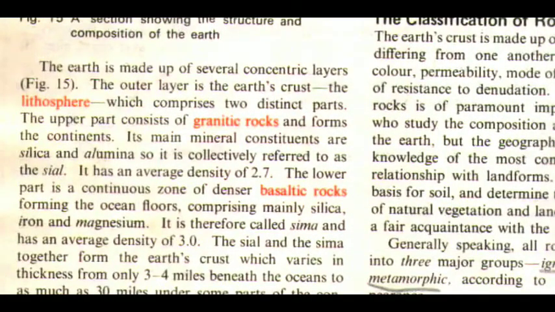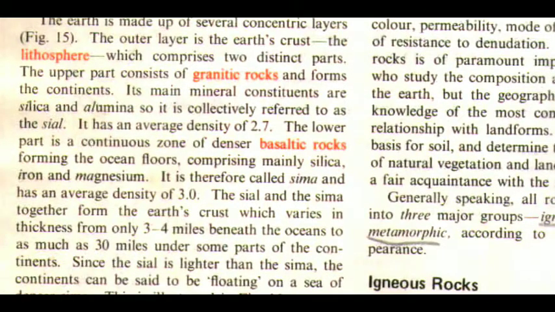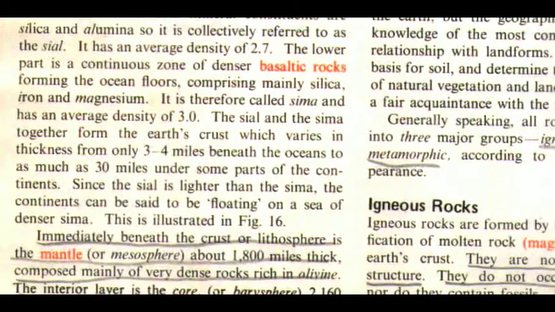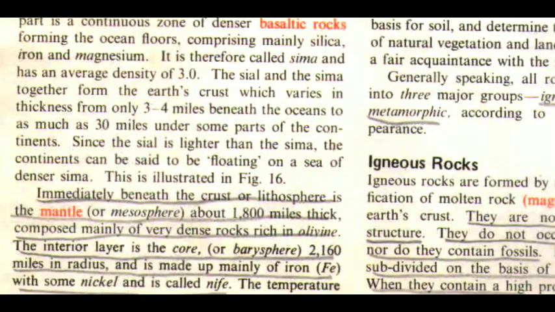The Earth is made up of several concentric layers. The outer layer is the Earth's crust, the lithosphere, which comprises two distinct parts. The upper part consists of granitic rocks and forms the continents. Its main mineral constituents are silica and alumina, so it is collectively referred to as the Sial. It has an average density of 2.7. The lower part is a continuous zone of denser basaltic rocks, forming the ocean floors, comprising mainly silica, iron, and magnesium. It is therefore called Sima and has an average density of 3.